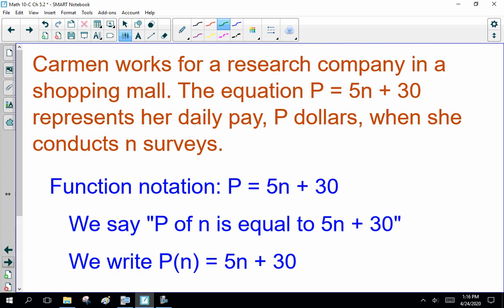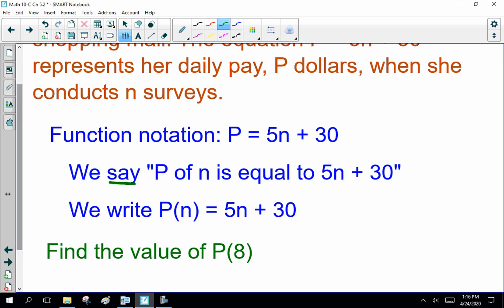Now, Carmen works for a research company in a shopping mall. The equation P equals 5n plus 30 represents her daily pay, P dollars, when she conducts n surveys. Now, here, if we want to write this in function notation, our equation is P equals 5n plus 30. To put that in function notation, we'd say P of n is equal to 5n plus 30. Now, this is function notation.